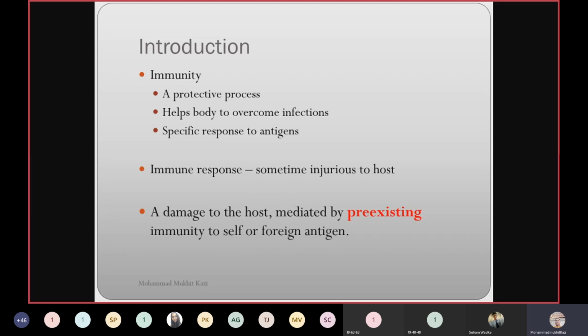Your immune system starts producing antibodies against the erythrocytes, and they start killing the erythrocytes. It is harmful, because producing antibodies against your own cells is harmful. So damage to the host will be due to pre-existing immunity to the self or non-self antigen.